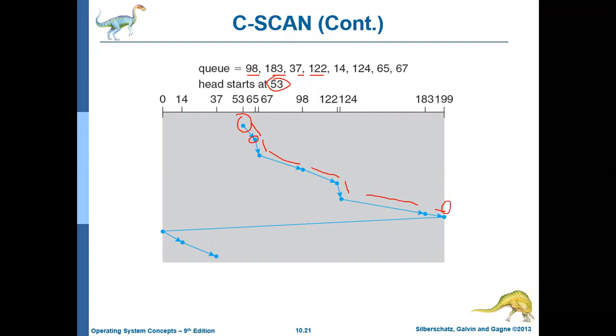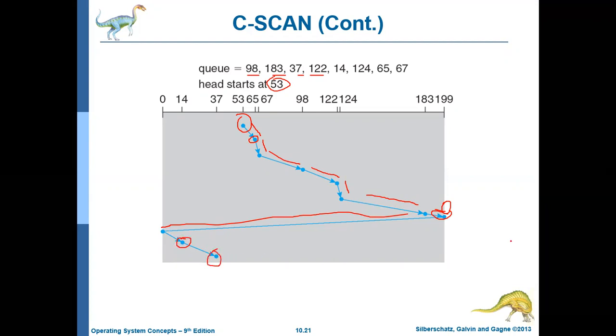There is nothing to serve at location 199, but the algorithm should go till the last cylinder. So it goes up to the last cylinder, that is 199. Then it travels all the way back to cylinder 0. In the reverse direction you can see it is not serving any request. Then once again it starts its journey in the forward direction, and it serves the requests at location 14 and location 37.